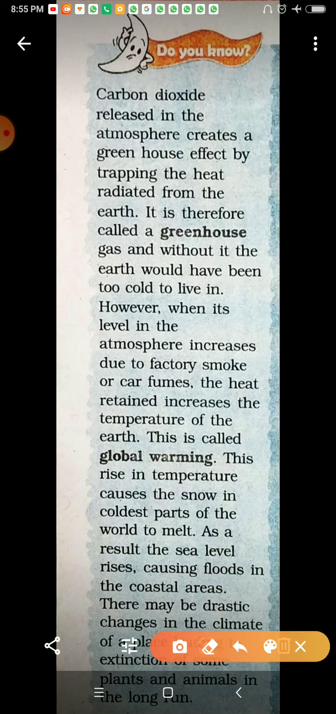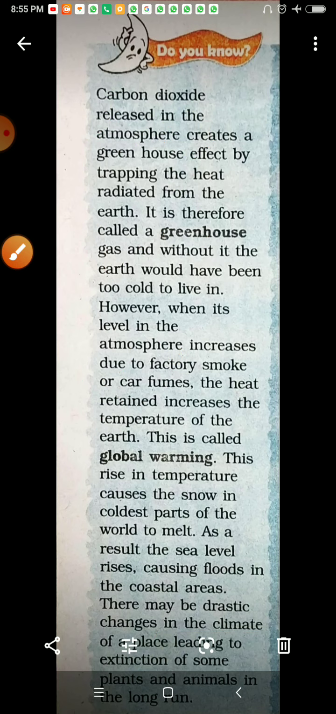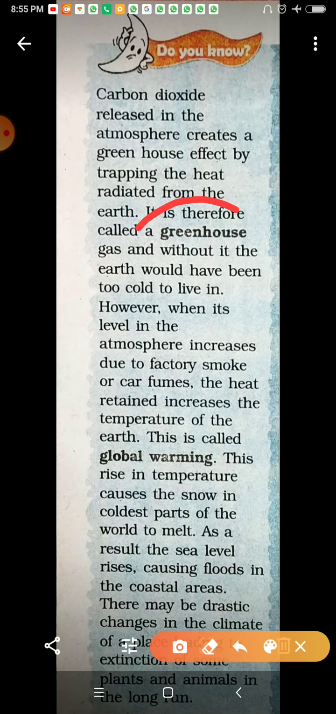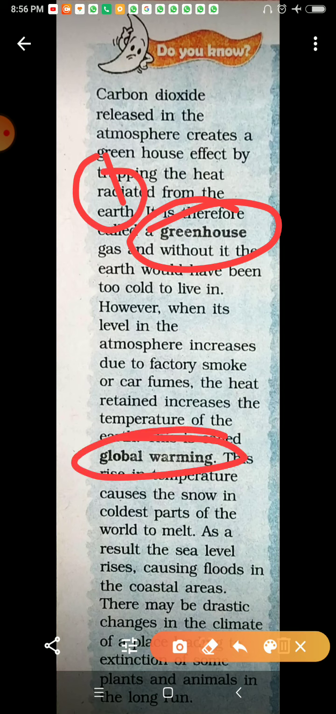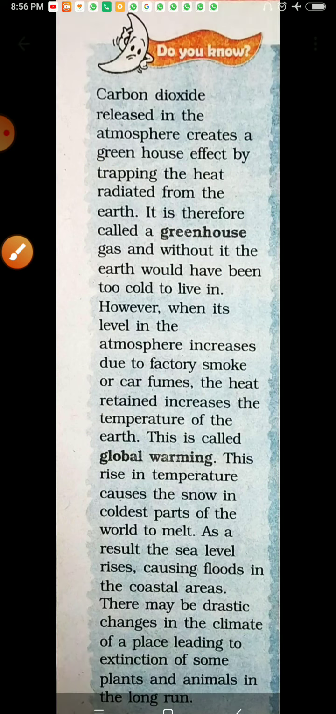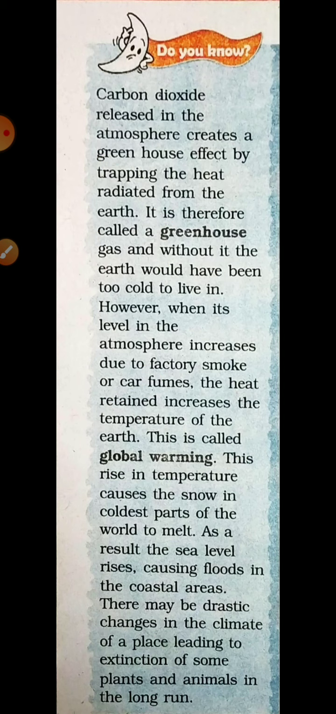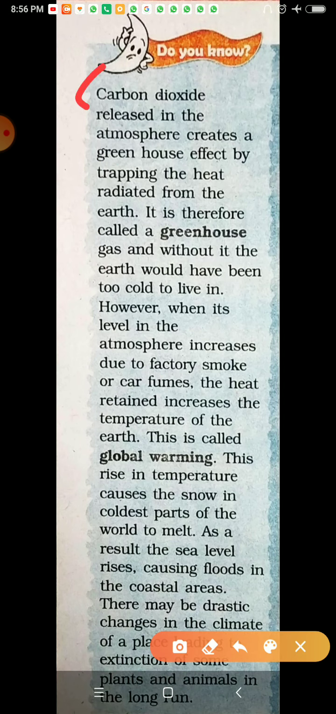Firstly, you have to write the definitions. Define the terms. From this clipping, the first is greenhouse, the second is global warming. And the answer will be from here. First you will start from here till here, then second.